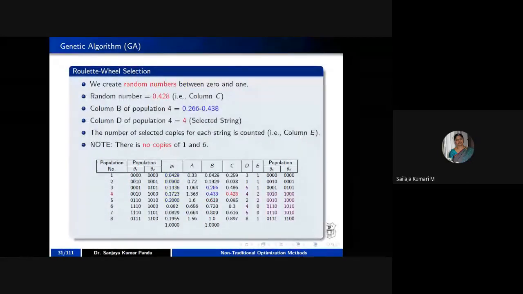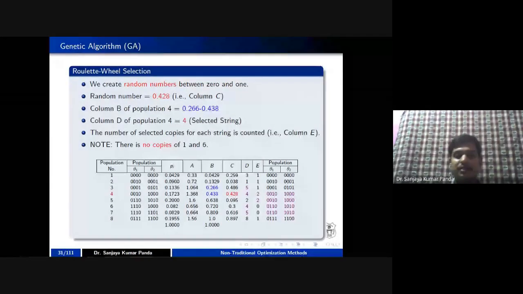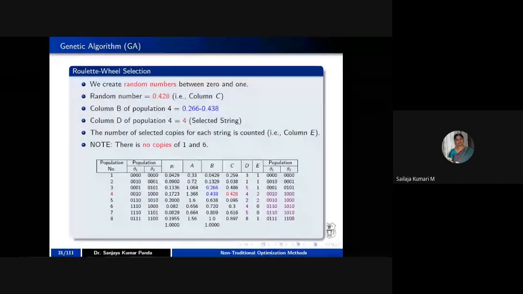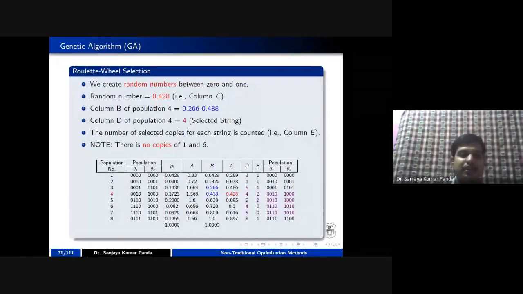One thing I just want to clarify. This table you have shown only to understand roulette wheel selection, that's all, no? Yes. Okay, thank you. So these theories I'm not going into; you can go for details.